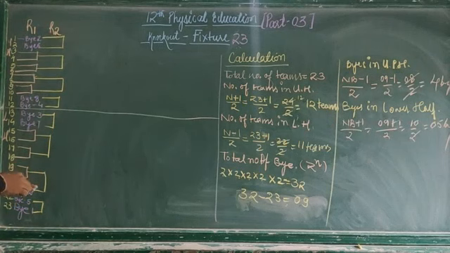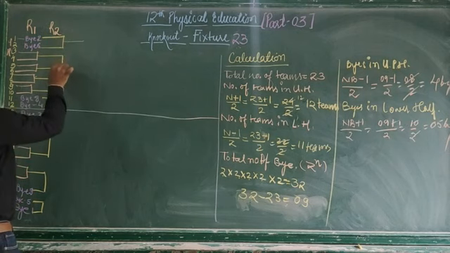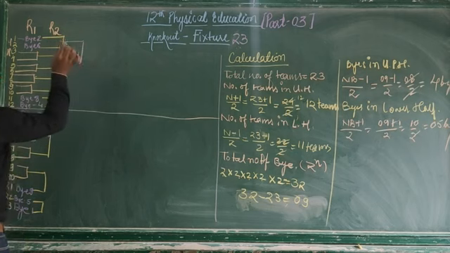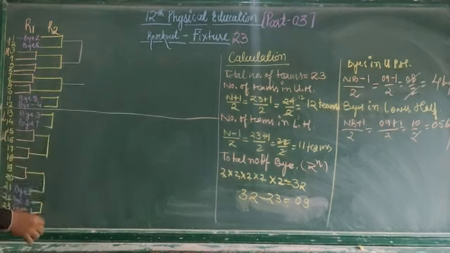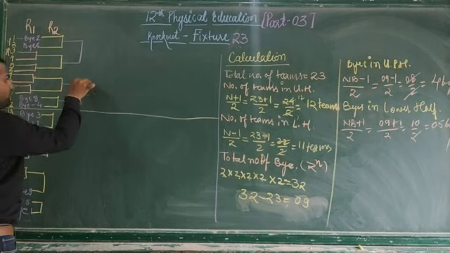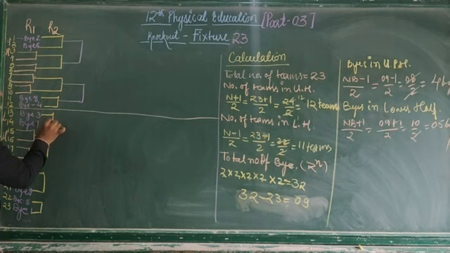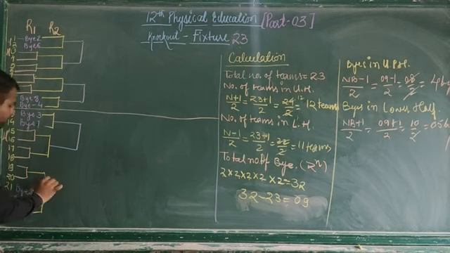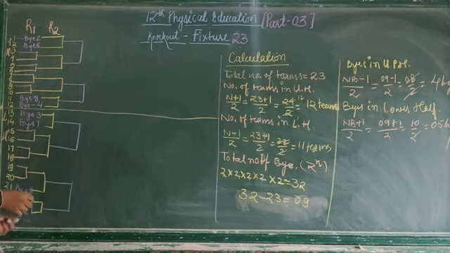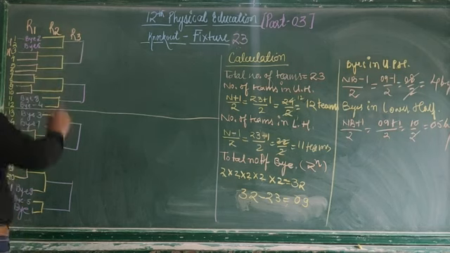Now let's come to the next. From these 2 teams we got one. In these 2 teams we got one team. There will be the match. In these 2 teams we got one team. In these 2 teams we got one team. Again there will be the match. Alright, from here these 2 teams will get 1, and from these 2 teams we will get 1. From here we will get one team, and from here we will get one team. So it becomes our round number 3.